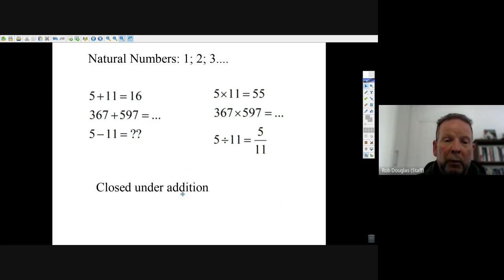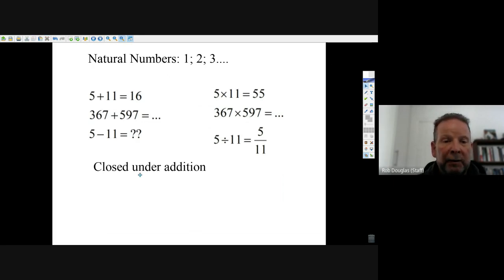number. We say that the natural numbers are closed under addition because you can add any two natural numbers and still stay inside the set of natural numbers. And it's also closed under multiplication. But for subtraction, it just isn't, because if you go 5 minus 11, you get something strange, and you know